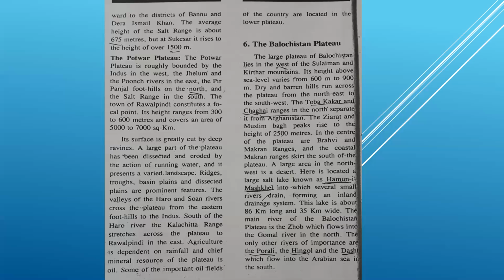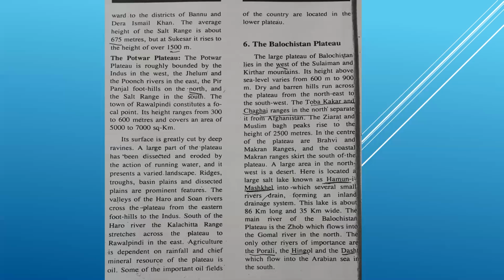You know that the Balochistan Plateau is mostly arid, barren, dry land with no greenery, and mostly desert or sandy area. Dry and barren hills run across the plateau from the northwest to the southwest, and the Toba Kakar and the Chagai ranges in the north separate it from Afghanistan.